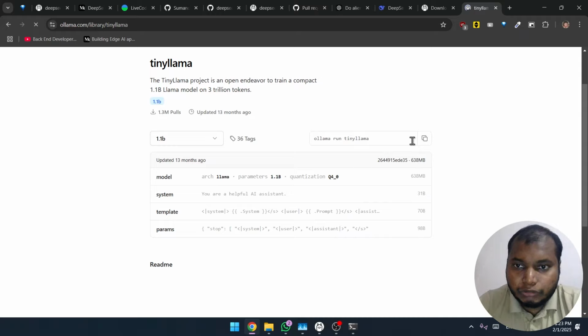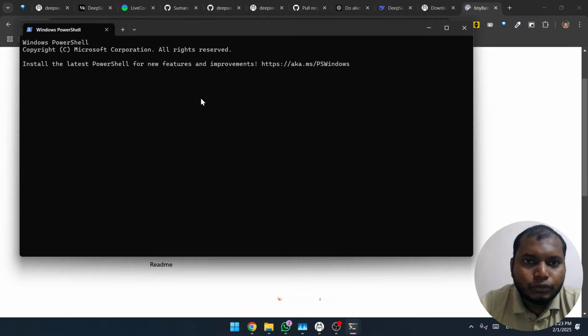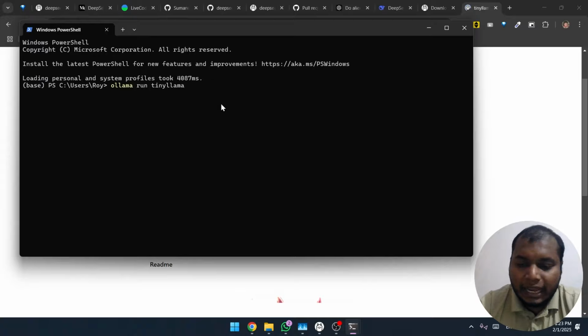Okay, and you can just simply copy this and you can open up one of your terminals just like this, and all you have to do is paste the code here and it will start downloading it.